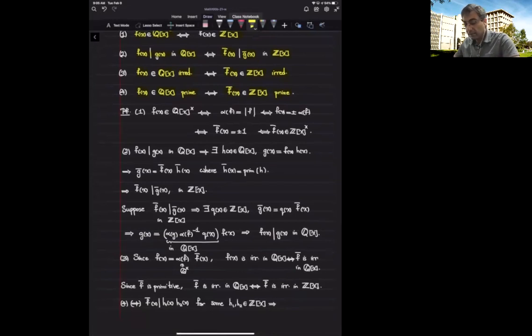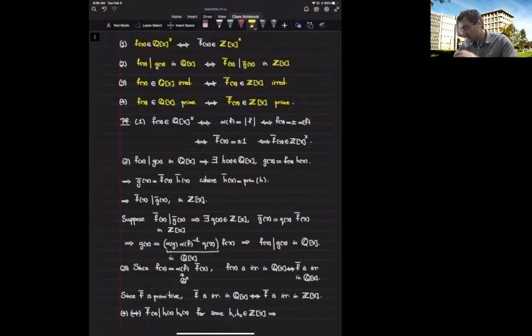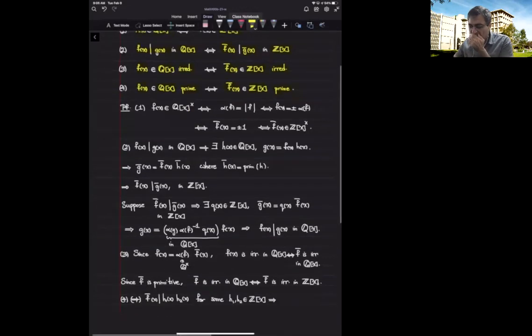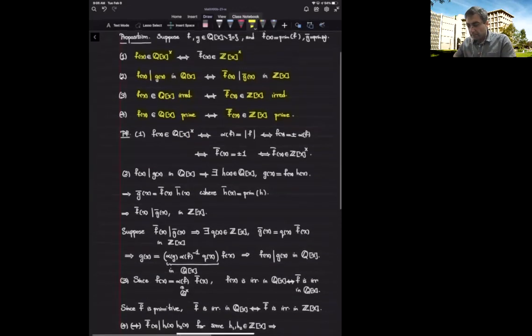Okay, so let's see why we have this. Essentially, all of these results are based on Gauss's lemma and the fact that the primitive map is multiplicative. And all of these results are if and only if. So for most of these steps, I need to go from left to right and right to left. In some of them, I can deduce both directions immediately. But let's start with part one.